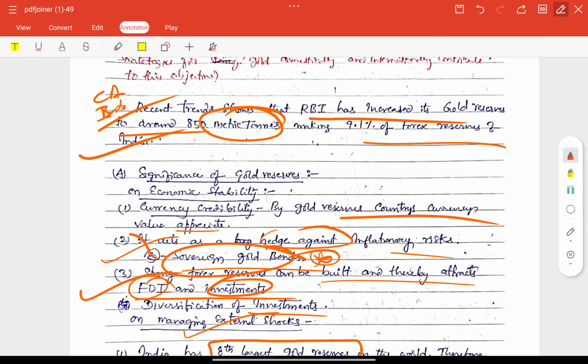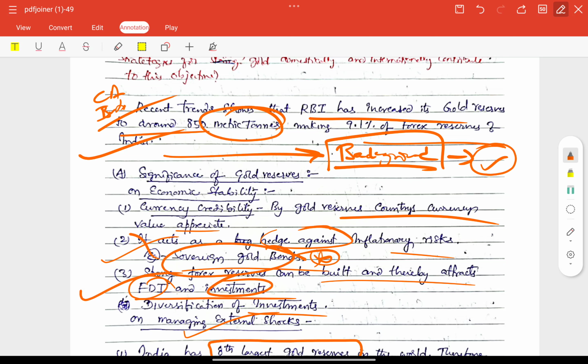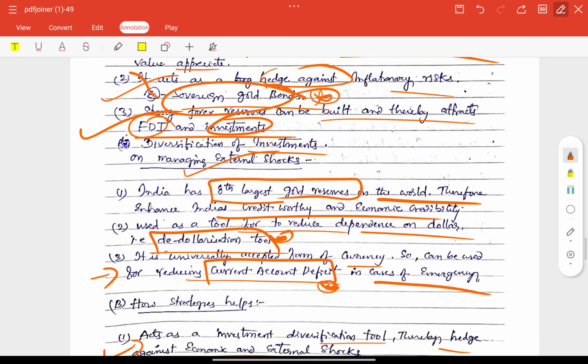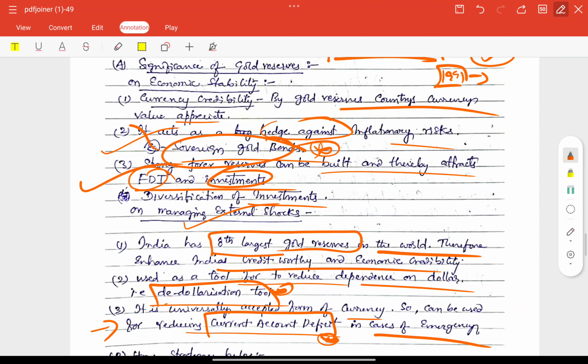So the current affairs introduction is well and good, but some background was missed regarding India's gold reserves, or how much gold we previously used or saved in particular crises, especially an economic crisis. We can connect that here, right? For example, the 1991 crisis, right? Otherwise everything is okay here.